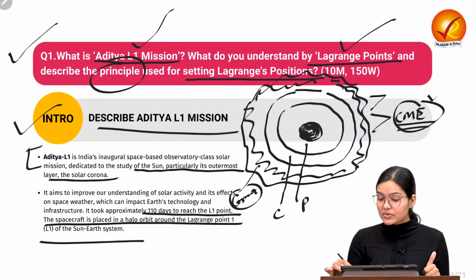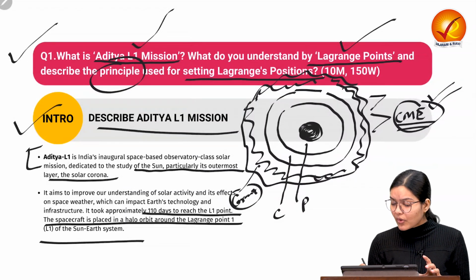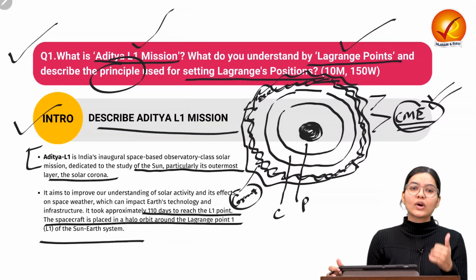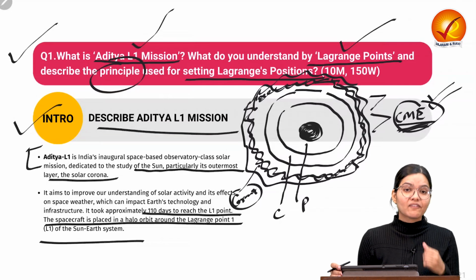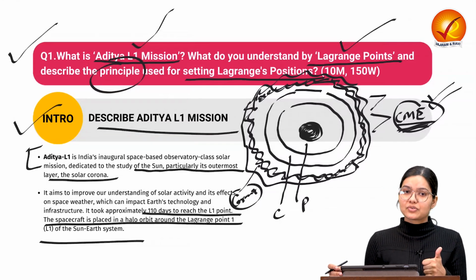That is why we want to study coronal mass ejection. If we are able to understand what different processes are going on in the sun's corona, what kind of composition it has, what plasma is, how it is behaving, then we will be well prepared. We will be well prepared in dealing with upcoming issues if at all some issue comes up.